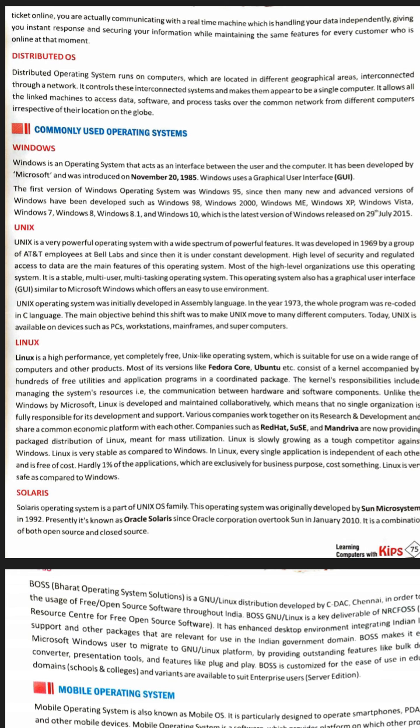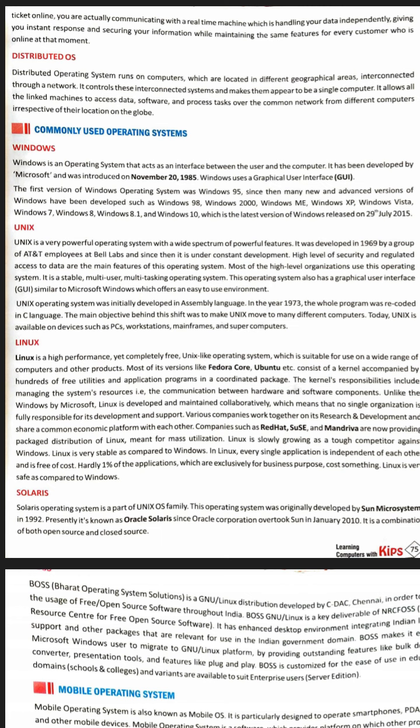First one is Windows. Windows was introduced on 20th November 1985 and it is the graphic user interface. Windows 98, Windows 2000, Windows XP, Windows Vista, Windows 7, Windows 8, Windows 8.1, Windows 10 are the examples of the operating system. And Windows 10 was released on the 29th July of 2015.